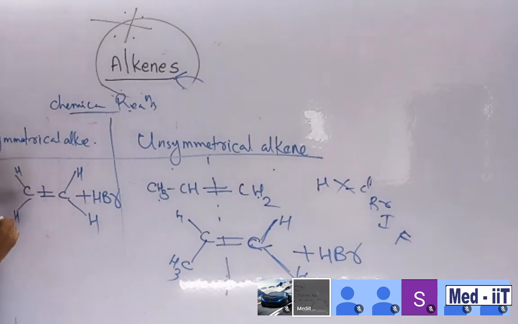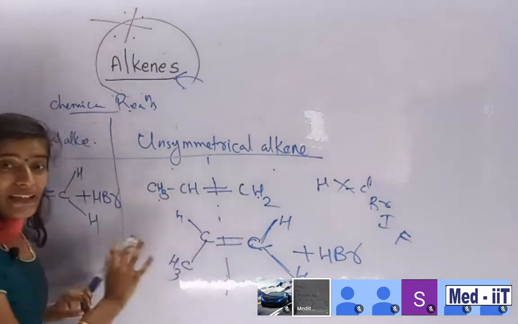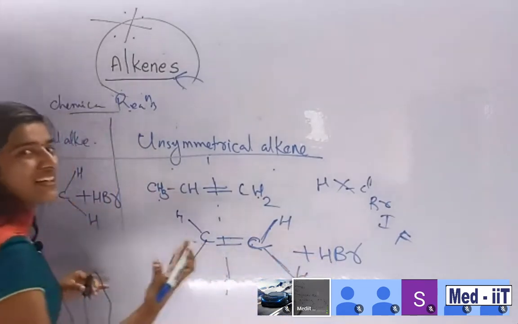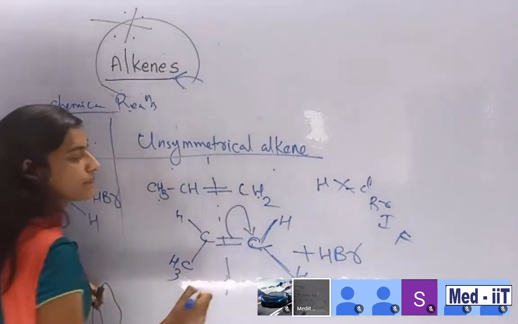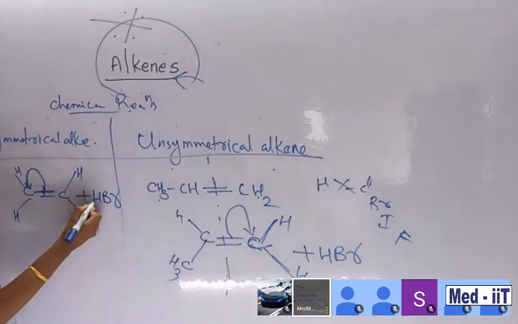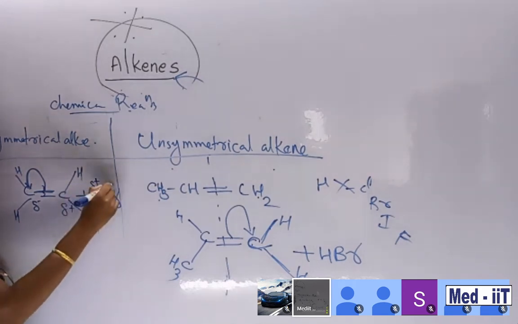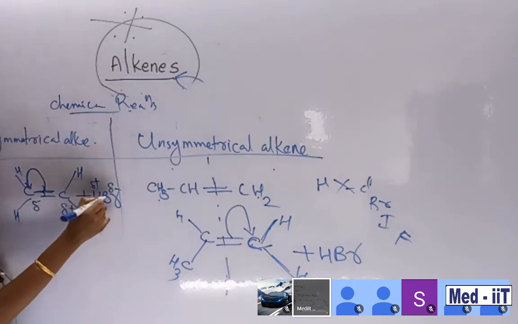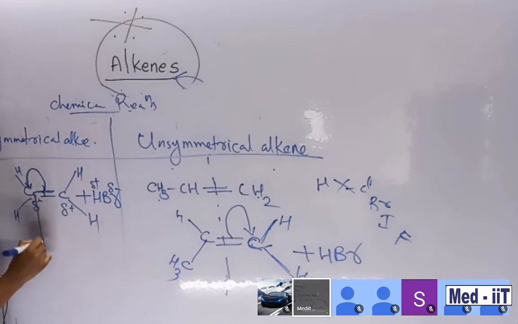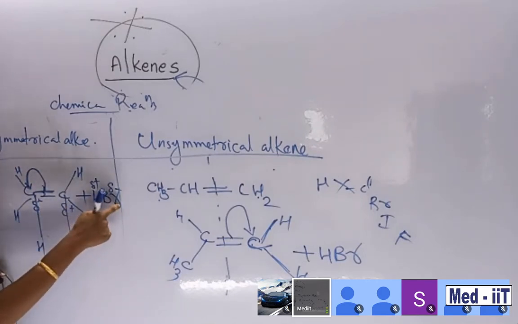This double bond is going to break. Suppose it is shifting to here, one bond is going to shift to here. Here also, at the same time. So what about the changes? So we are going to add HBr. Here it has a partial negative charge, and here a partial positive charge. Hydrogen is positive and this one is electronegative. So the electronegative Br will attack here, and the electropositive hydrogen will attack here.